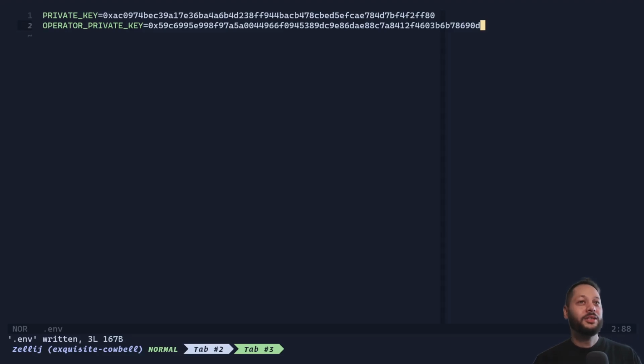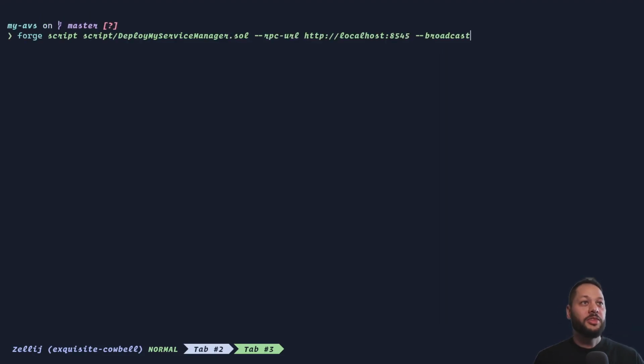We're only going to be using these keys in a local environment, so it's pretty safe to display these on the screen. I have no worries about it because I'm not going to be sending any funds over there. So now in our terminal, we can run this deploy script. We use the forge script command, call the script we just created, passing the RPC URL, which is localhost at port 8545. This is in reference to the Anvil instance that we just started, and passing the broadcast flag. So let's go ahead and run that.